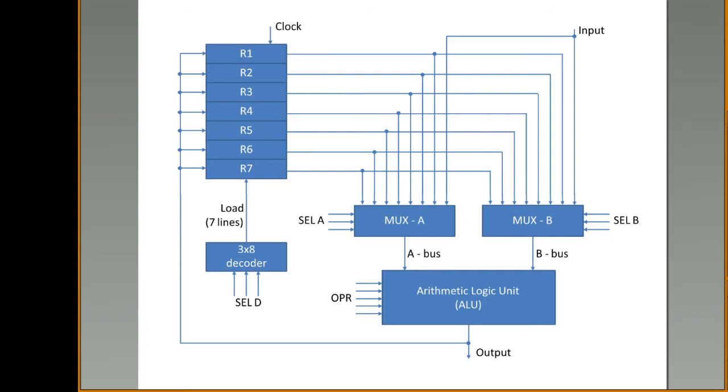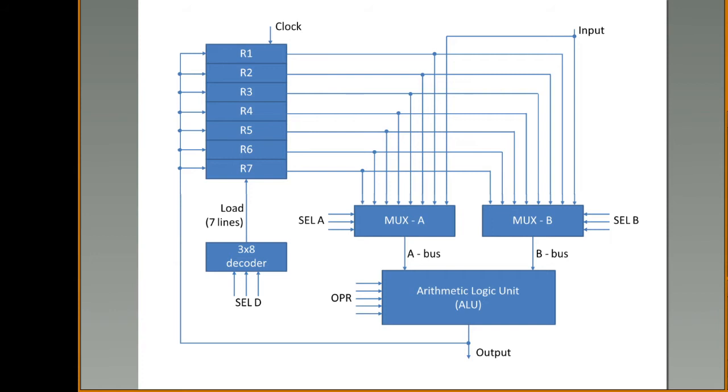Why am I saying A bus and B bus? Because one of the main components of the CPU is the bus. What is the need of this bus? This bus is used to transfer the data from the register to the ALU. So let us suppose A is present in R5.